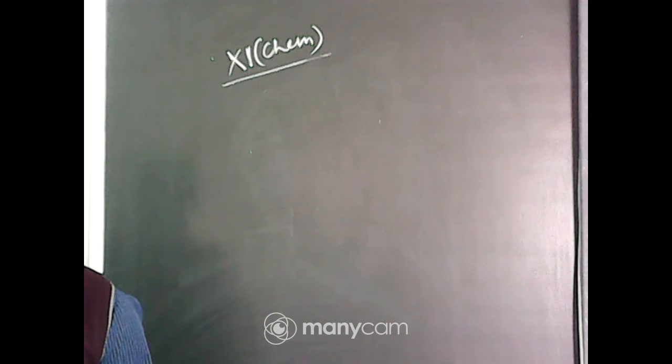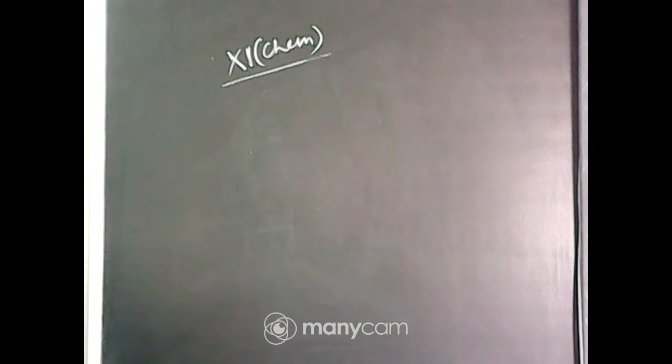Next one: it is impossible to determine the exact position and exact momentum of an electron simultaneously. Reason tells that the path of an electron in an atom is clearly defined. Now here it is from the Heisenberg uncertainty principle. Option C is the correct one, that is, A is true but R is false. That means the exact position and momentum cannot be calculated, and the path of an electron in an atom is not clearly defined.